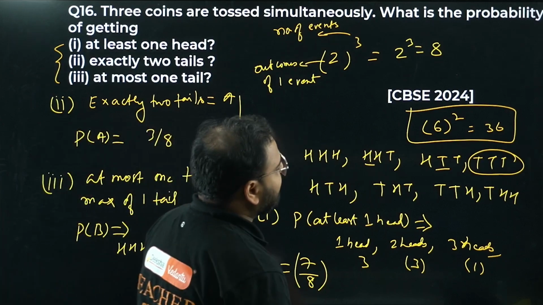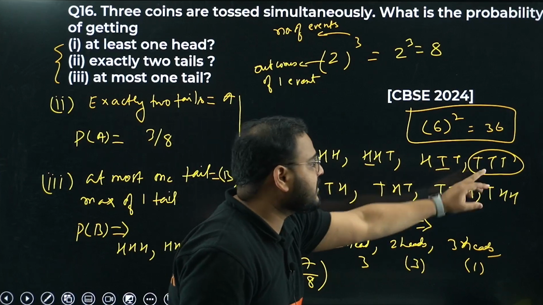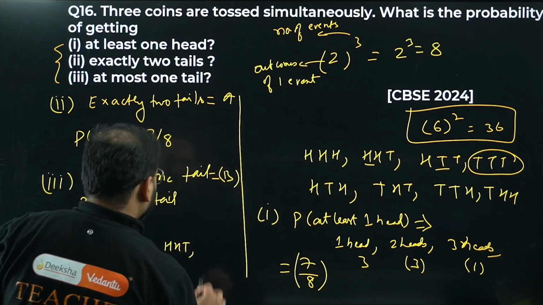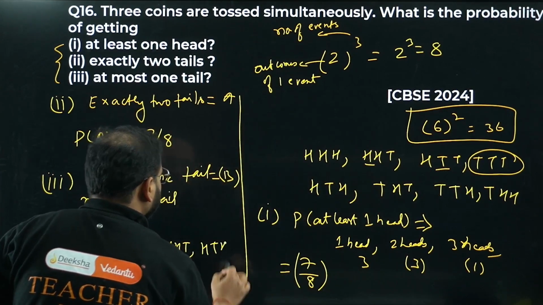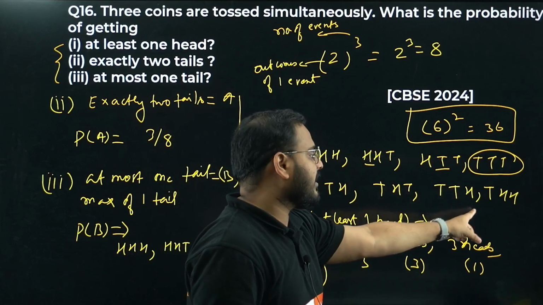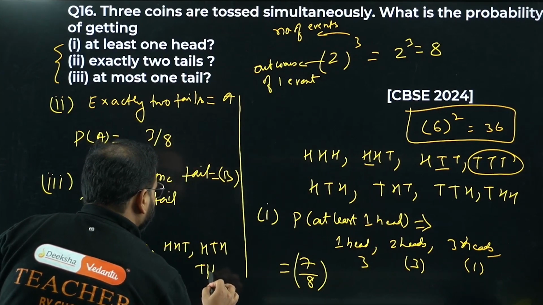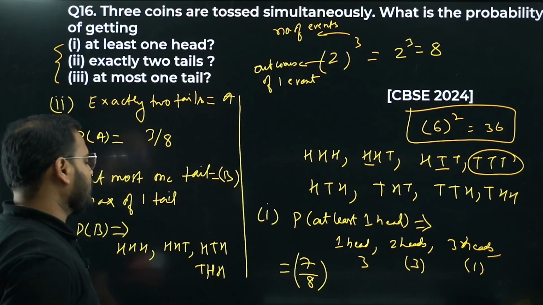We won't write HTT because this is having 2 tails, right? TTT, we won't write that. HTH we can write, bacha. We can't write THT because there are 2 tails. TTH we can't write. THH, yes we can write. So we can write that.